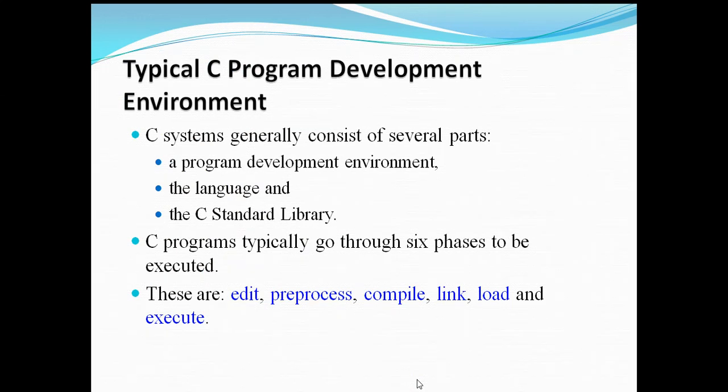Typical C programming development environment. C systems generally consist of several parts: a program development environment, the language, and the C standard library. C programs typically go through six phases to be executed. The first one is the edit phase, and the second one is pre-process. Third is compile. Fourth is link, and the fifth one is load. And finally, it is to be executed.